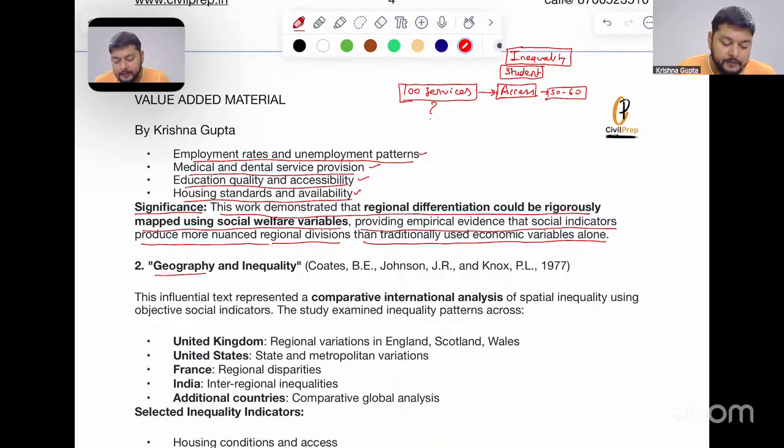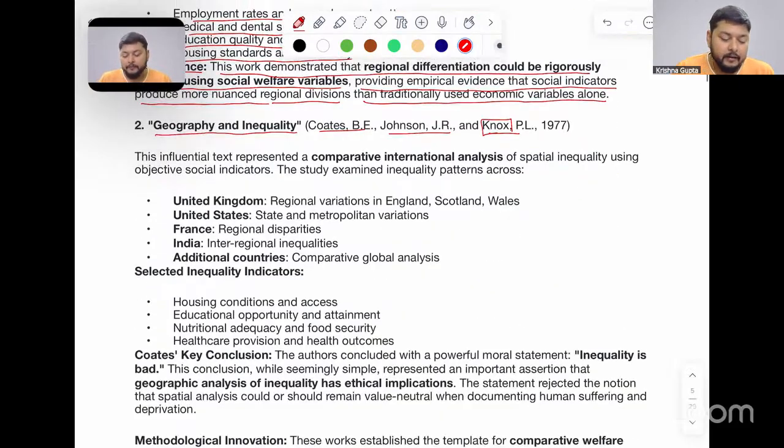Now, the next work is Geography and Inequality, given by Coates, Johnson, and Knox. Knox is also an important person for welfare geography. This influential text represented a comparative international analysis of spatial inequality using objective social indicators.